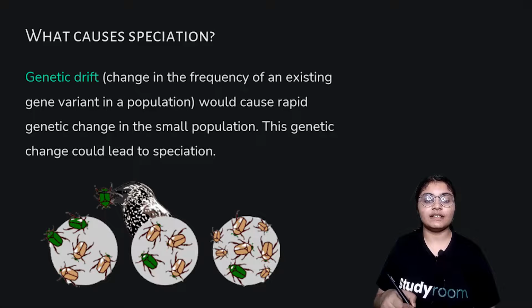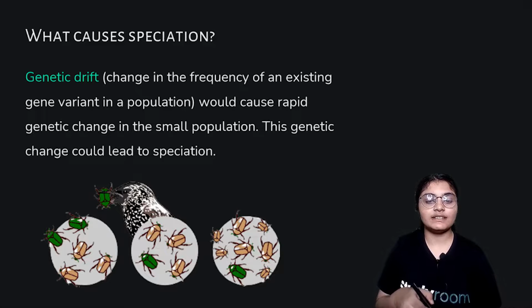Here we can see another factor, that is genetic drift, that we had studied in the previous video as well. Genetic drift is basically the change in the frequency of an existing gene variant in a population. Genetic drift would cause rapid genetic change in a small population, and this genetic change could lead to speciation.